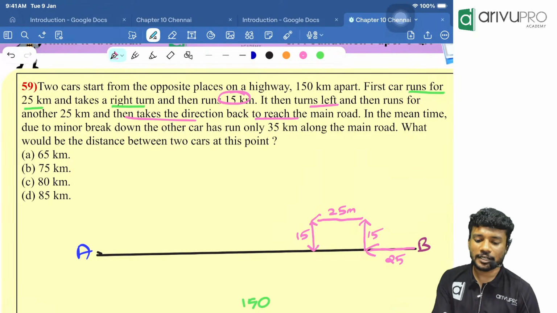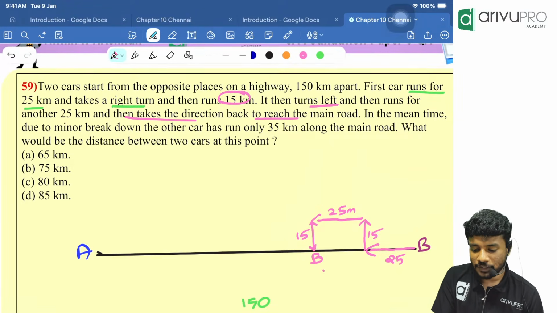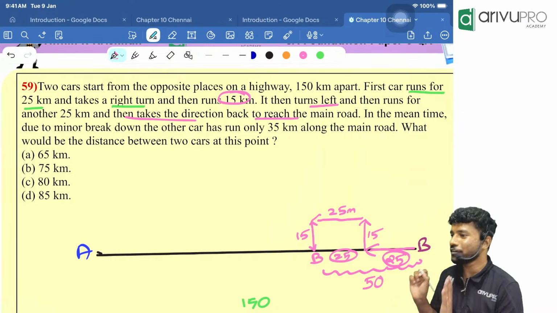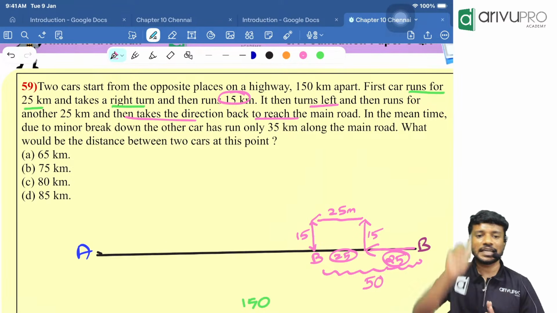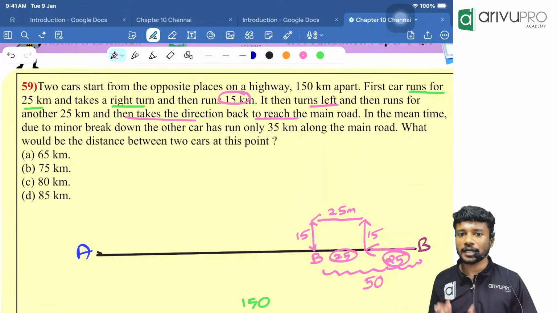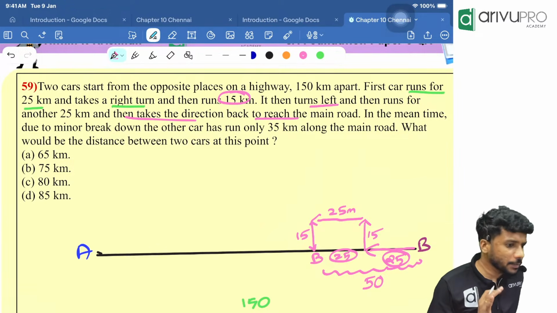Now, where is the current position of B? B is currently over here. Can anyone tell me the distance traveled by B currently on the main road? 25 plus another 25 will be how much? 50. 50 is the distance traveled by our car named B. Any doubt till here? Ask me right away. Okay, understood, the distance traveled by B.